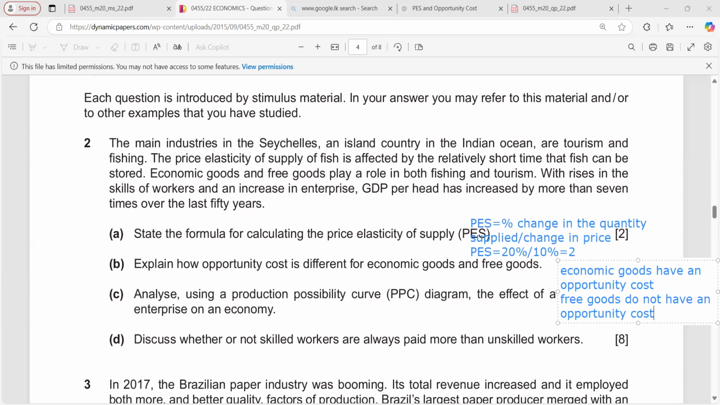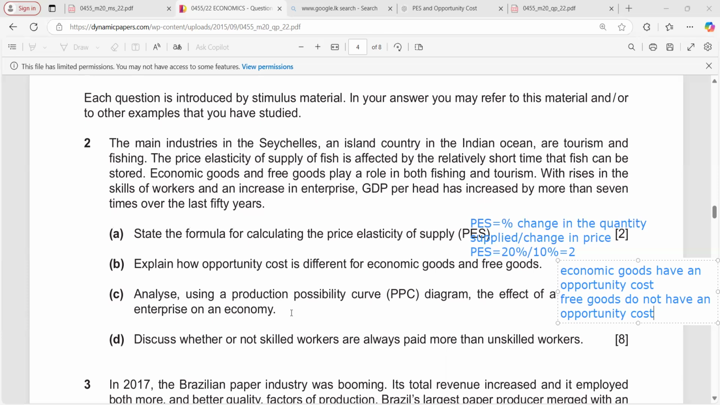So no resources are sacrificed to obtain them. So there is no trade-off. Free goods do not have an opportunity cost because they are naturally available in unlimited supply and without using scarce resources, like air and sunlight. So no resources are sacrificed to obtain them. Also, there is no trade-off. That is the simple thing you can say.